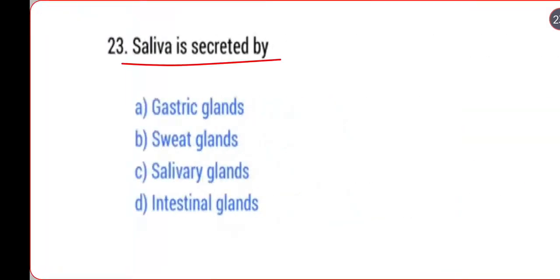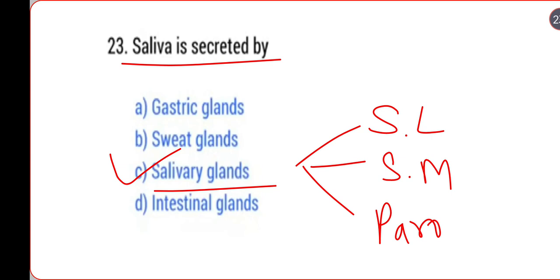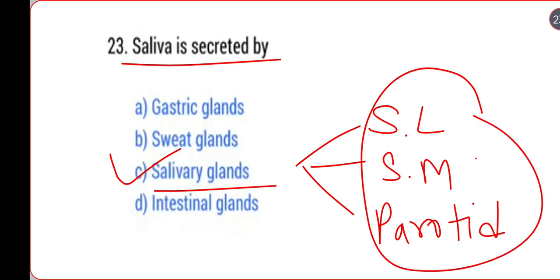Okay, next question. Saliva is secreted by the salivary glands. There are three salivary glands: sublingual, submandibular and parotid, which are present in the mouth.